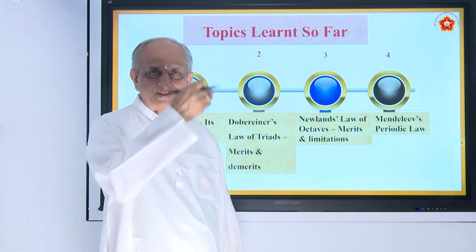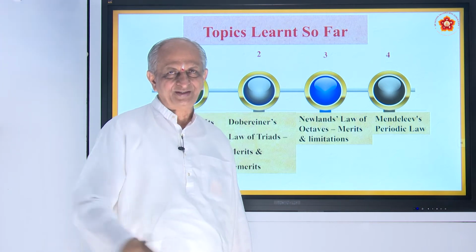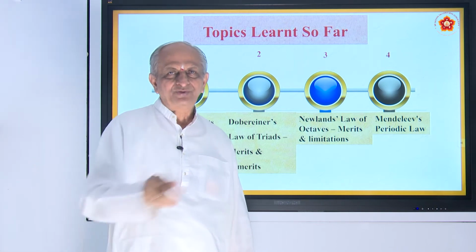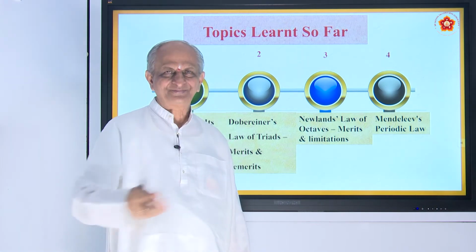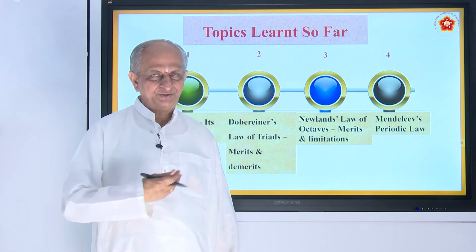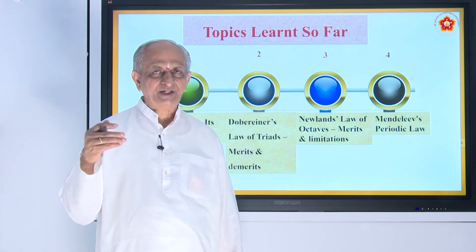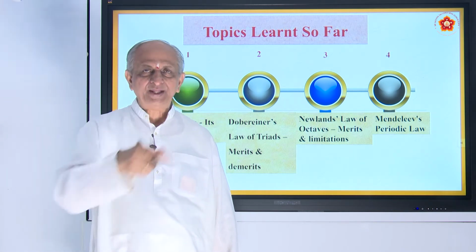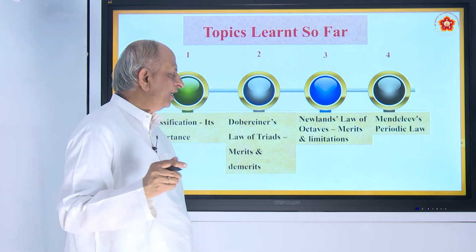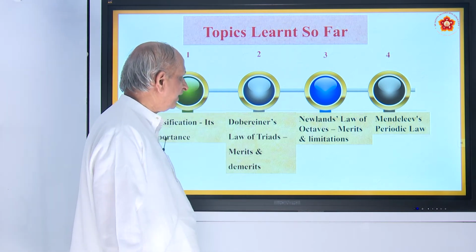Periodic means what? Repeating at regular intervals. You might have seen the clock in the olden times used to give tick tock, is it not? Giving oscillation. So also Mendeleev said the properties of elements and their compounds are periodic, meaning changing regularly at regular intervals of the atomic masses. Now let us see some details about that in today's class.